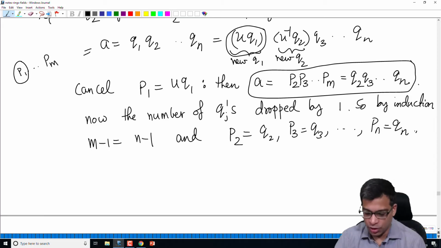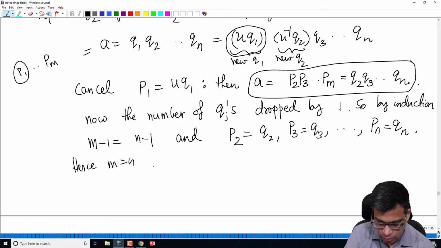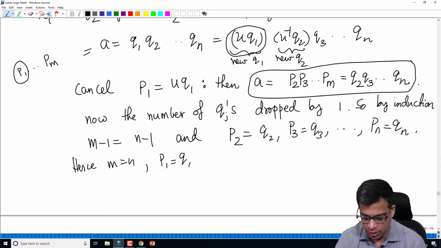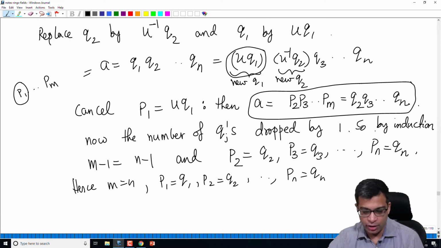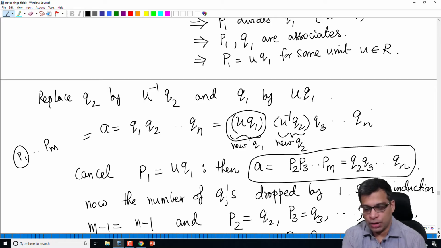Okay, so we have proved this by induction. So that means, hence, m equals n, and P1 equals Q1 because I have replaced Q1 by UQ1. So P2 equals Q2, and so on up to Pn equals Qn, which is what we wanted to prove, right? We have taken two possible irreducible factorizations and proved that the number of irreducible factors is the same and the irreducible factors are associates of each other.